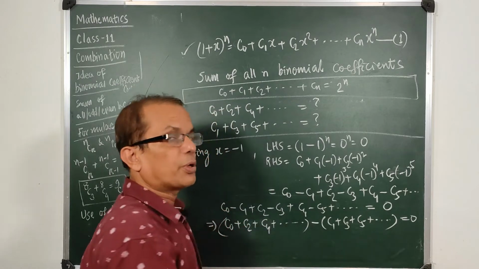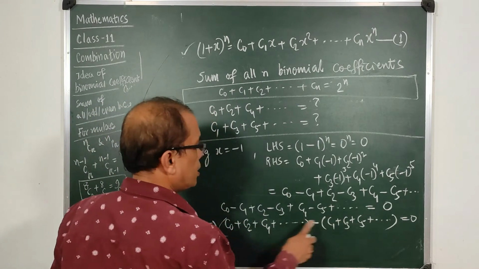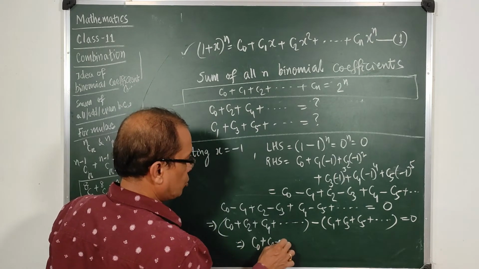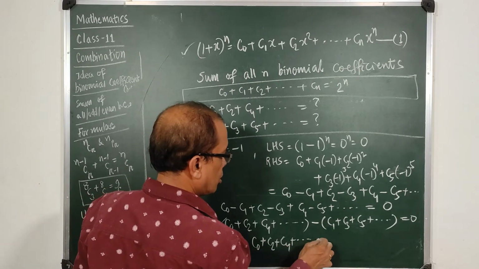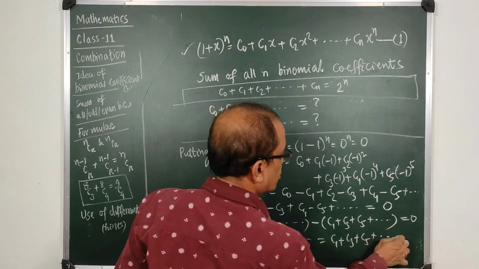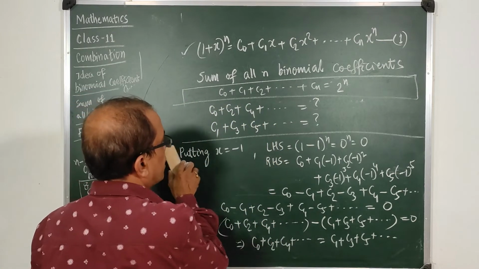When the difference of two things becomes 0, the two values are equal. So this part is equal to that part. From this I get c0 plus c2 plus c4 plus and so on is equal to c1 plus c3 plus c5 plus and so on. It means the sum of all the even coefficients and odd coefficients are equal.